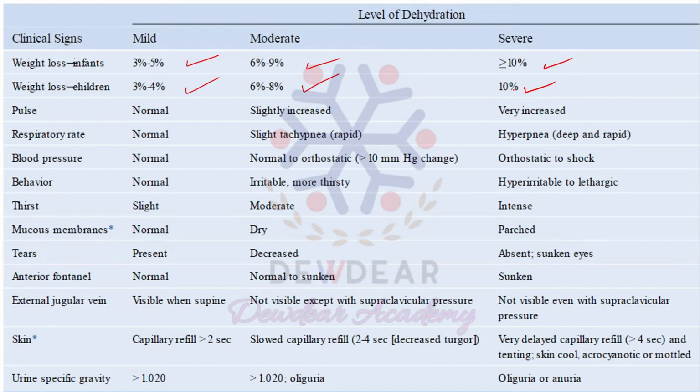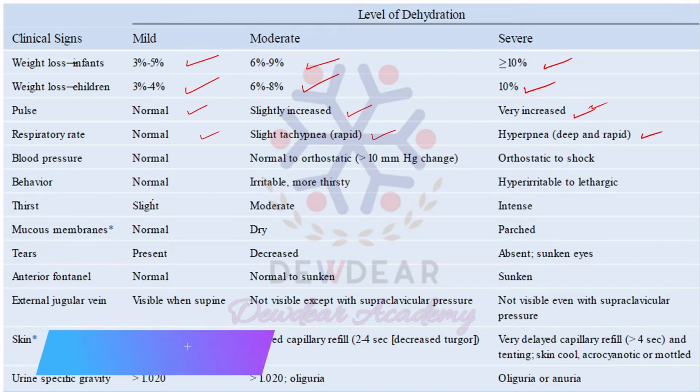Then for the pulse, it is normal in mild dehydration, slightly increased in moderate dehydration, and very much increased in severe dehydration. Again, the respiratory rate will be normal in mild dehydration. Slight tachypnea is found in moderate dehydration, and hyperpnea is found in severe dehydration.